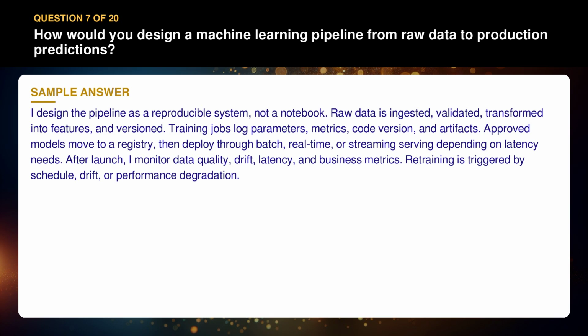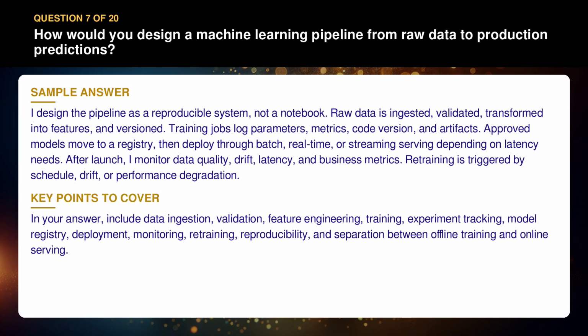Retraining is triggered by schedule, drift, or performance degradation. In your answer, include data ingestion, validation, feature engineering, training, experiment tracking, model registry, deployment, monitoring, retraining, reproducibility, and separation between offline training and online serving.